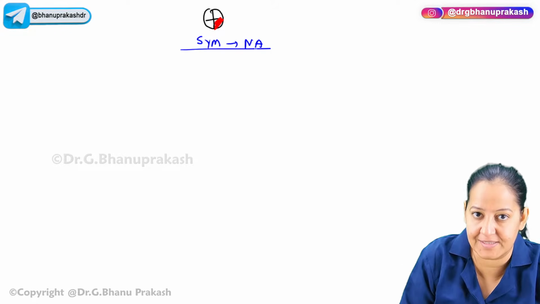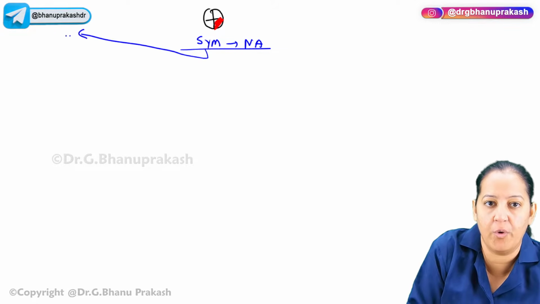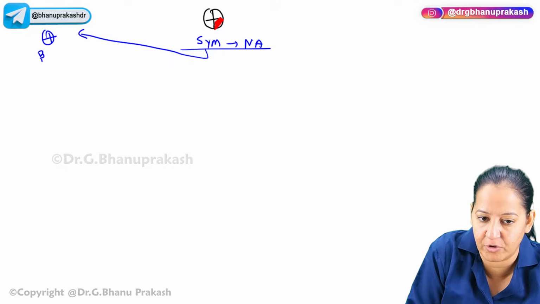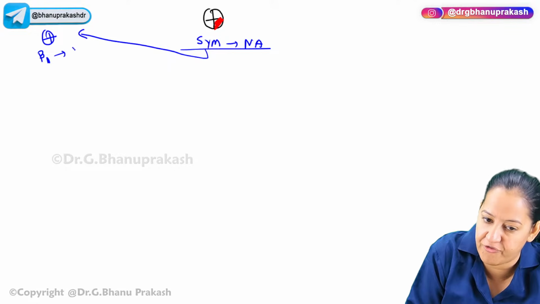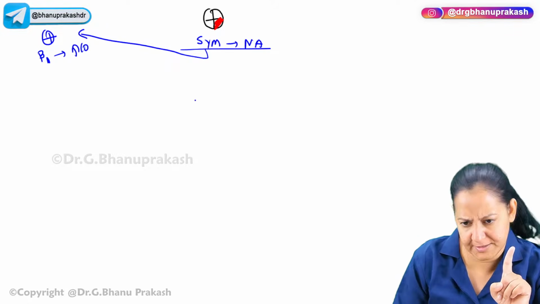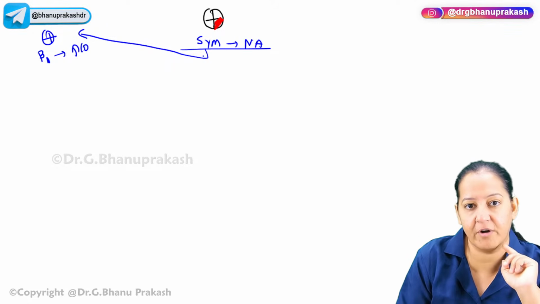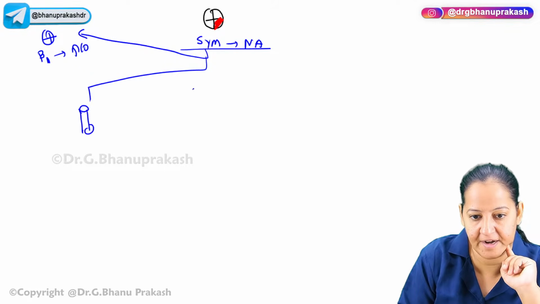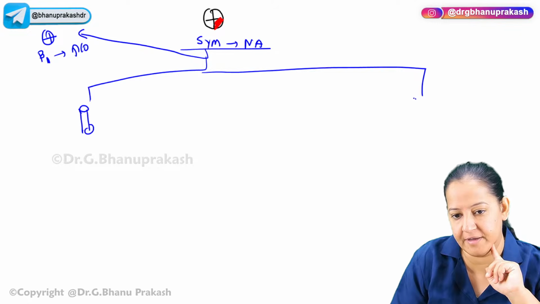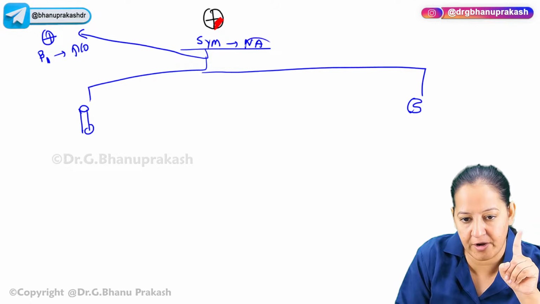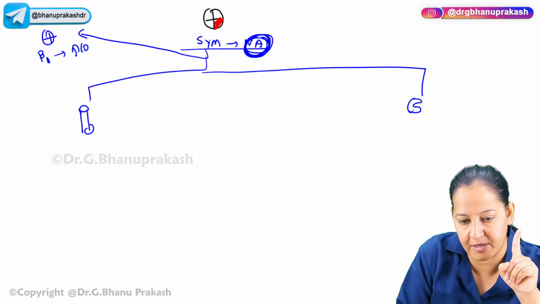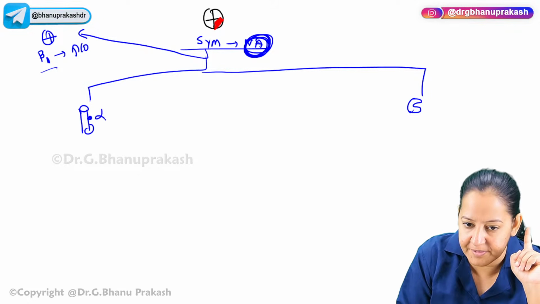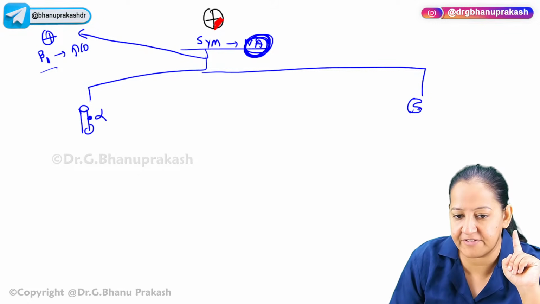This will do three things. Number one, it goes to the heart itself and acts on the beta 1 receptor of the heart and increases the contractility and cardiac output of the heart. This is good. But two things are bad. What are the two things that are bad? It will go on the blood vessel. Let me draw a blood vessel. And it will go on the kidney. The same noradrenaline is going everywhere. Going in the heart, the beta 1 receptor. Going in the blood vessel, the alpha receptors are there. And in the kidney also beta 1 receptors are there.